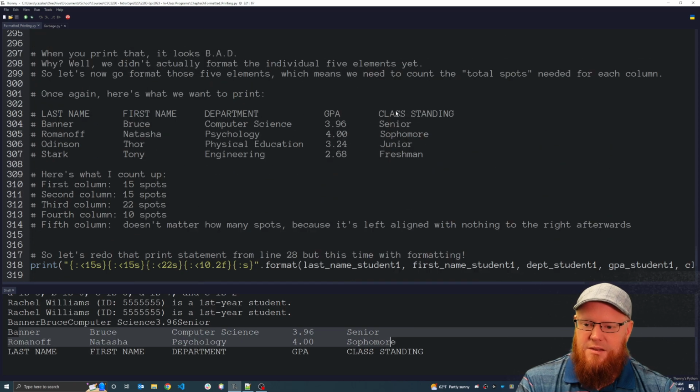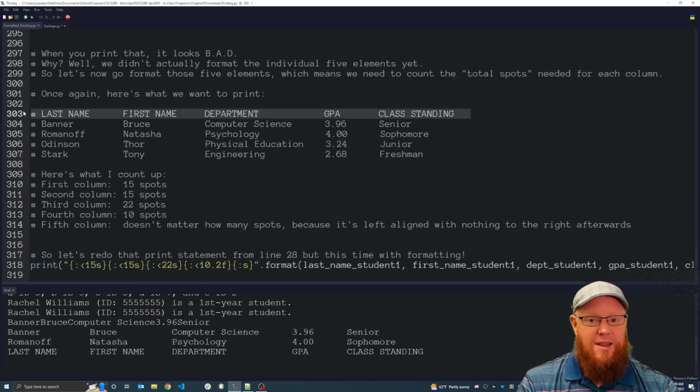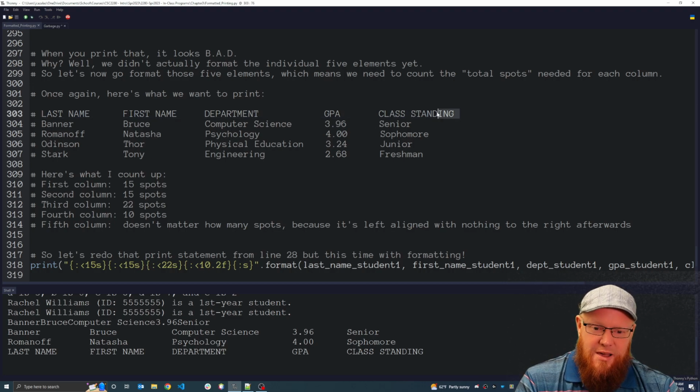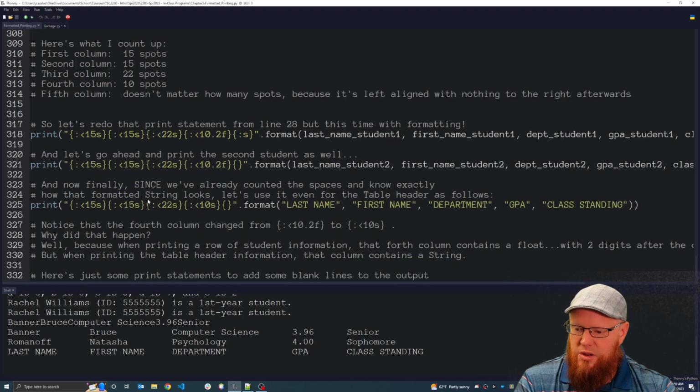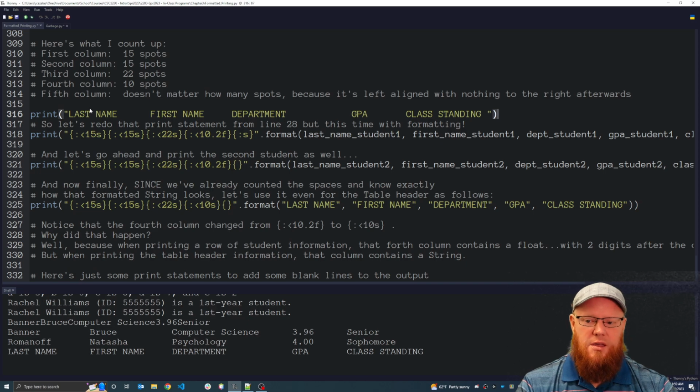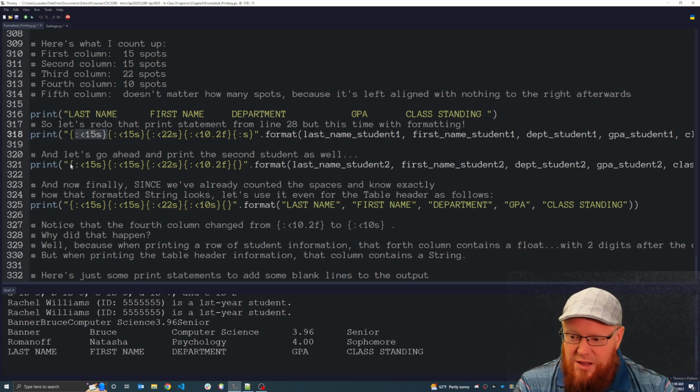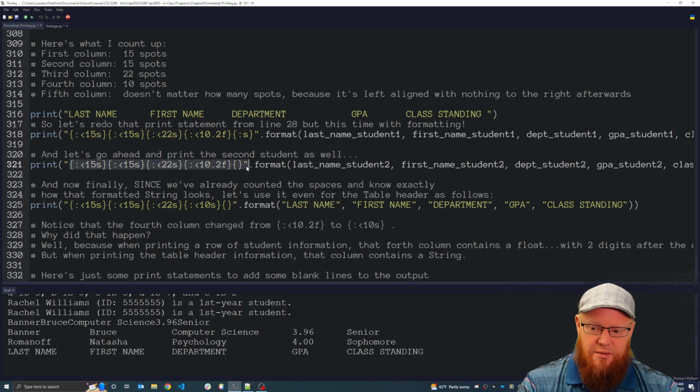Finally, this first row, which is representing the column headings, we may as well, instead of manually hard coding this and printing up here, print this long thing. Well, since we already know the spacing of each of those columns, and I've already done this with formatted printing, I can use that exact statement that I've already made, and I can just make slight modifications to be able to print that first row.